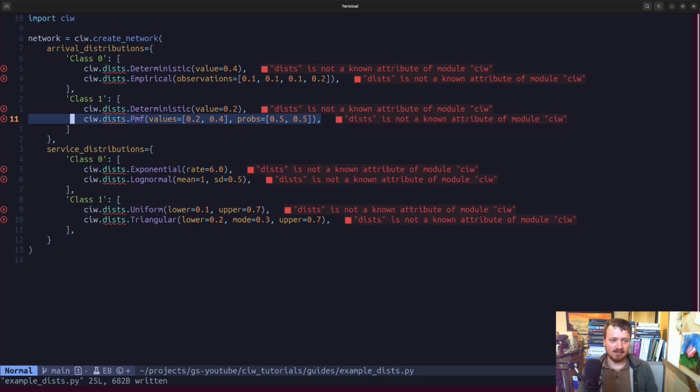I wonder if we should find yet another distribution to throw in as an example, but for now we'll leave it. The probability mass function, or PMF, is just a way of saying, well, for a finite set of values, you can explicitly define a probability mass function. If you need a probability mass function that is defined over an unbounded support, like the non-negative integers, then you can define a custom distribution, which we will do another time.